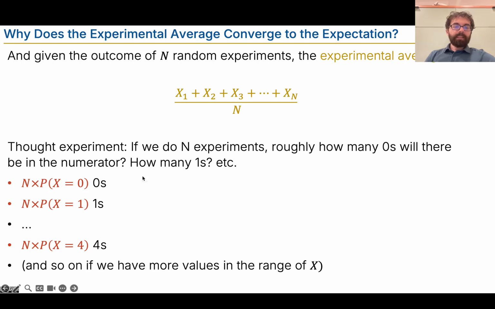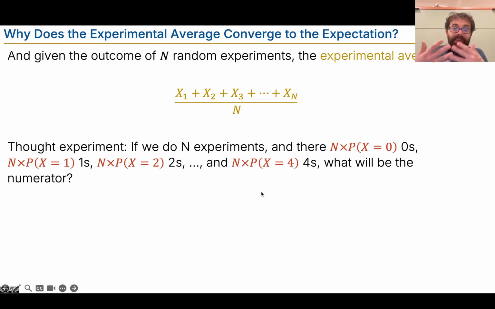Now here I've just enumerated these values because I'm imagining, as a concrete anchor in our head, the binomial random variable with 4 coin flips. There are 5 different numbers that can happen in the numerator. Some of them are 0s, some are 1s, some are 2s, some are 3s, and some are 4s, and this is how many there are. Sorry if that's a little too much. So then the next question is, if that's the number of 0s, 1s, 2s, 3s, and 4s, what is the numerator? Maybe pause this and think about it.